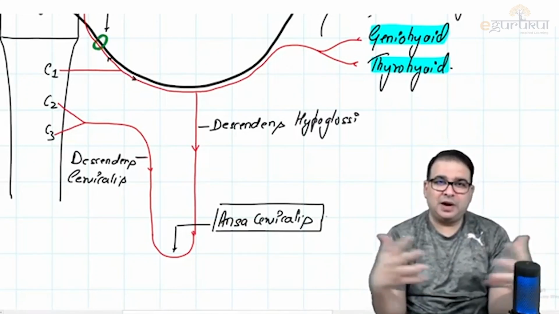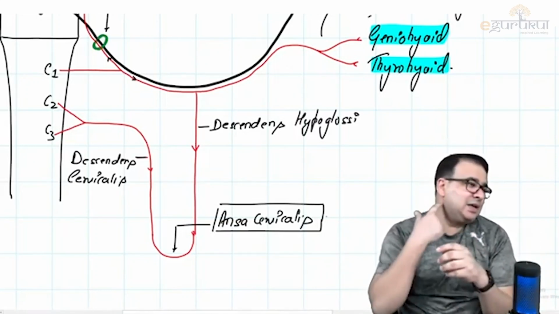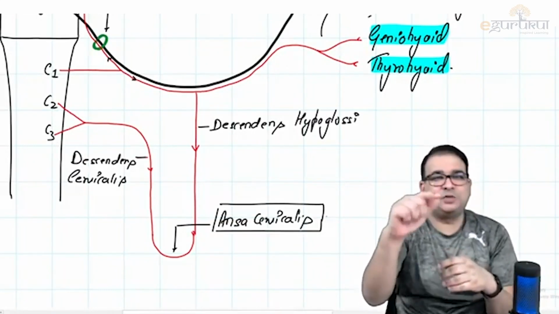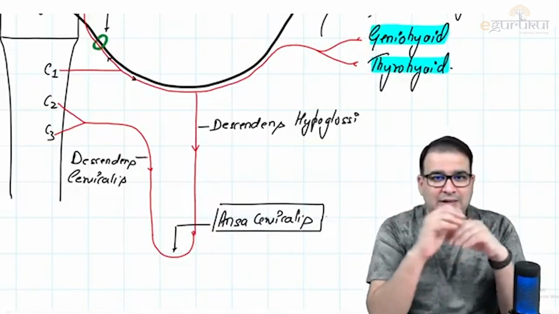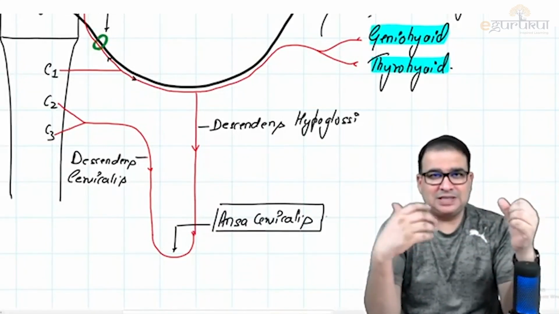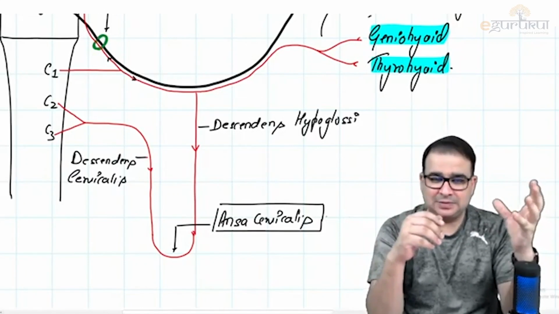हम आगे पढ़ेंगे, पीछे वाले को connect करते रहेंगे. So that ansa cervicalis, if you remember, was the anterior relation of the carotid sheath. It is exactly adherent to the anterior wall of the carotid sheath. And there are two roots of the ansa cervicalis. One is descendens hypoglossi, one is descendens cervicalis.